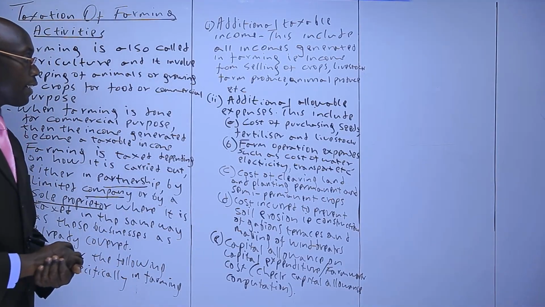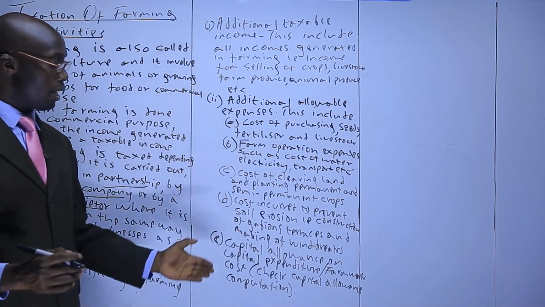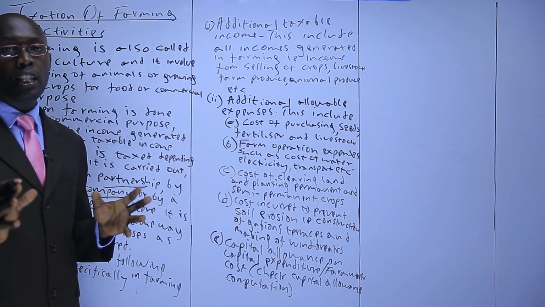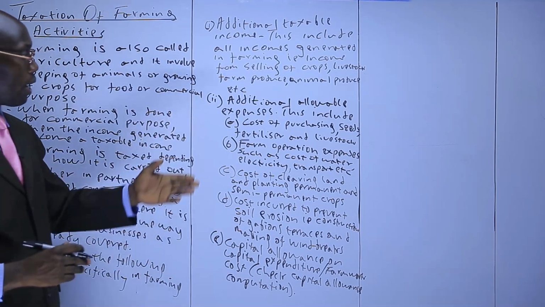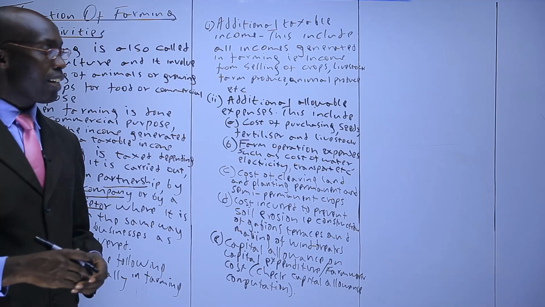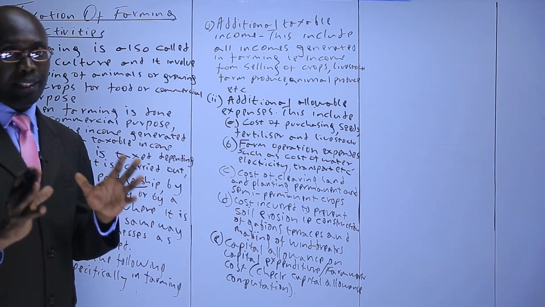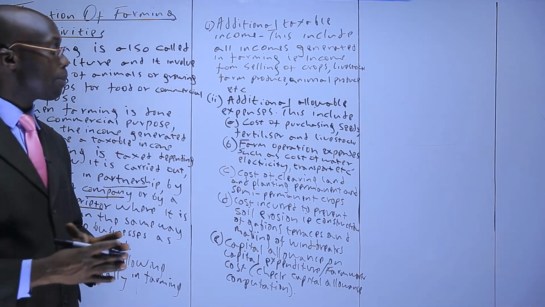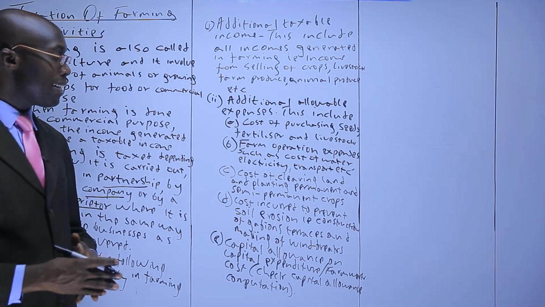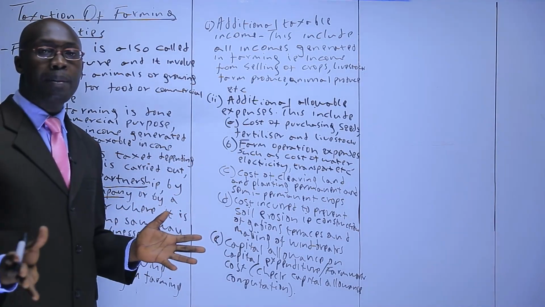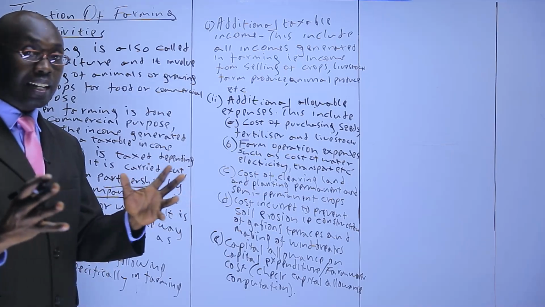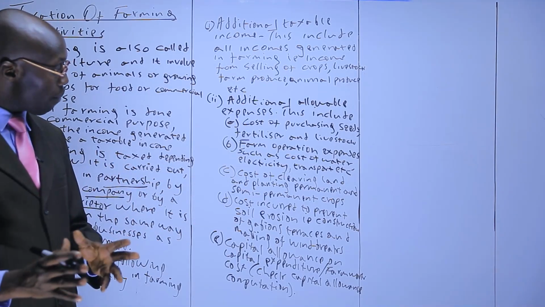So what we are saying is this: when you see these expenses and they are incurred in farming, treat them as an allowable expense. The cost of purchasing seeds, fertilizer, and livestock in farming are allowable. Farm operational expense, just like any other business, water expense, electricity, transport, and any other expense incurred in farming, allowable.